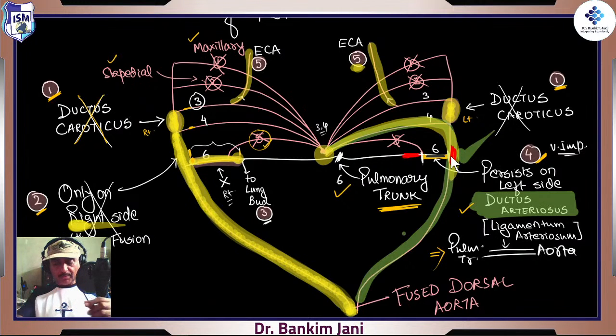Then all those small branches start emerging from it. We are not discussing every small branch, so that is what really develops from this third arch. Similarly over here also, whatever is left of this third leads to the formation of the rest of the small arteries, right?